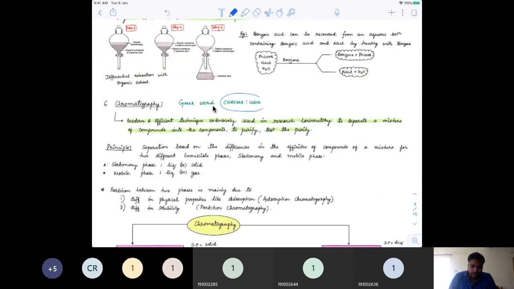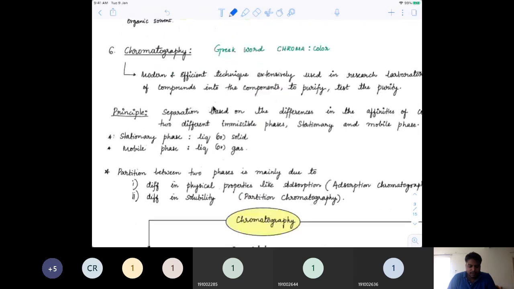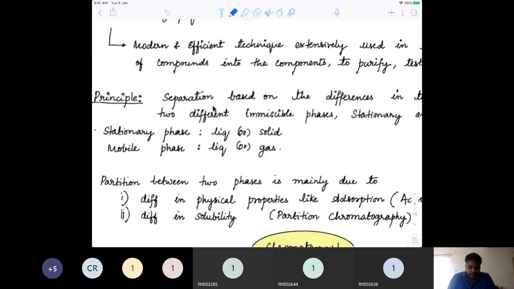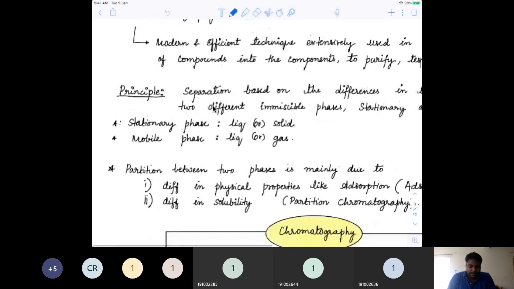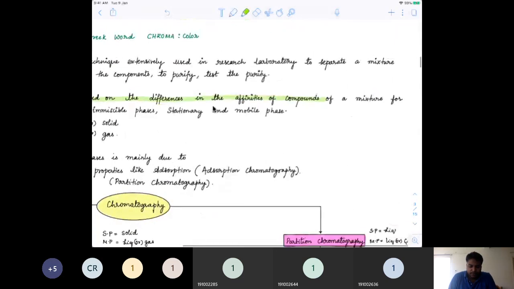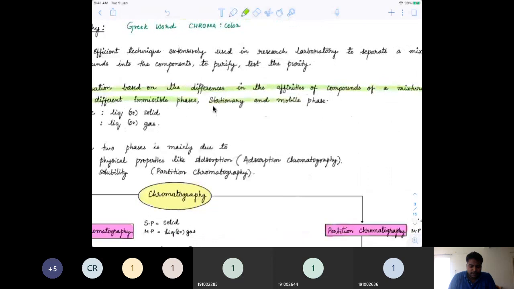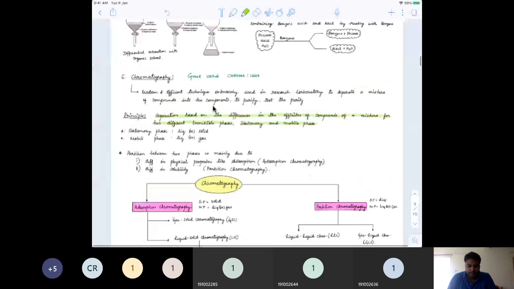Chroma, which means color in Greek, is used as one of the ways to detect the compounds and whether they are separated or not. Check out the basic principle here. The separation is based on a difference in the affinities of compounds of a mixture for two different immiscible phases. One is a stationary phase, the other one is a mobile phase.